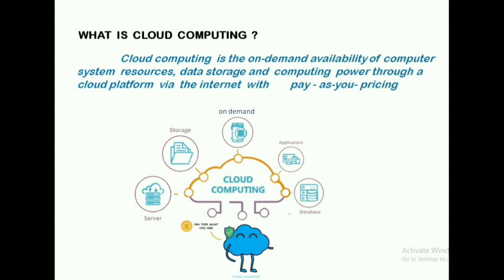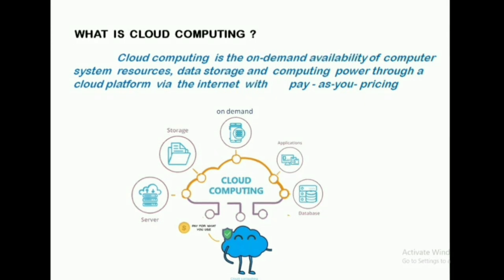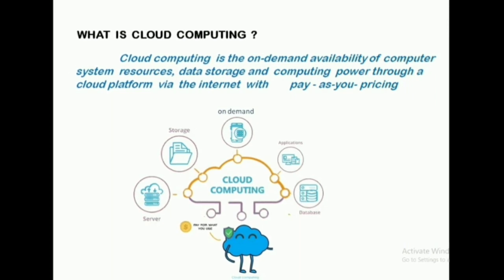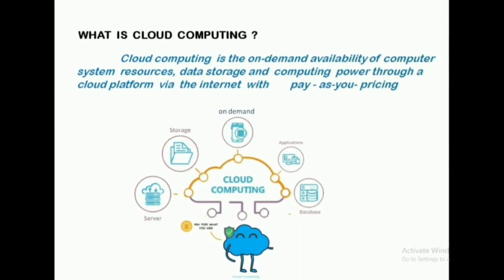For example, if one day per month there is a power shutdown, buying a UPS is not a good option. If we pay for an alternative power supply for that particular day, that is good enough. Like in cloud computing, on a time basis we pay for what we use only.